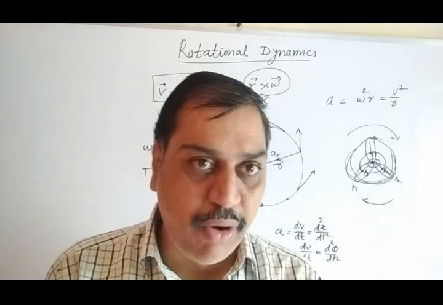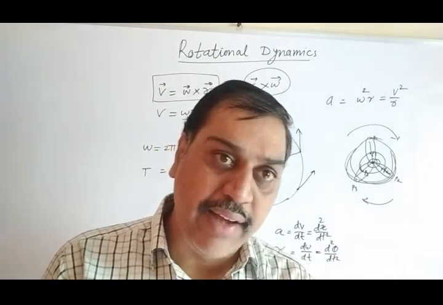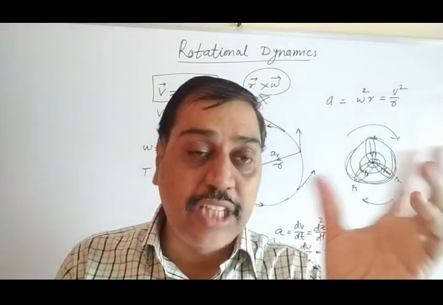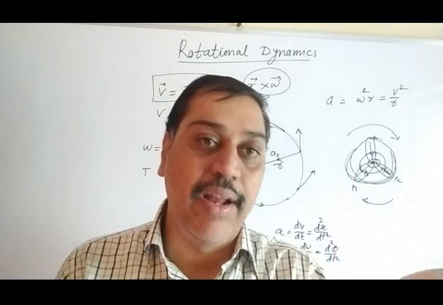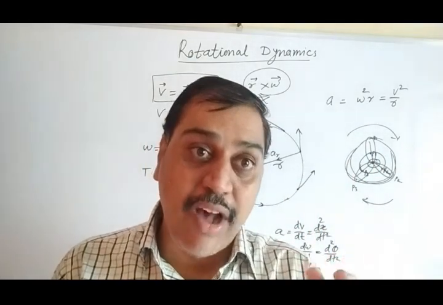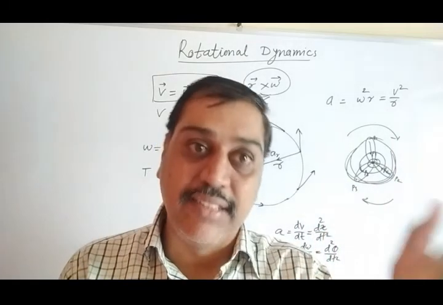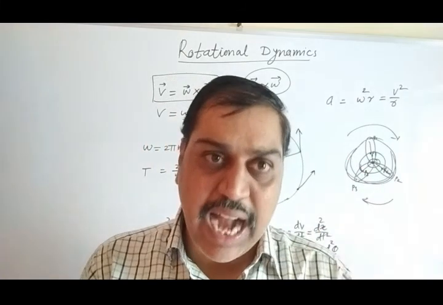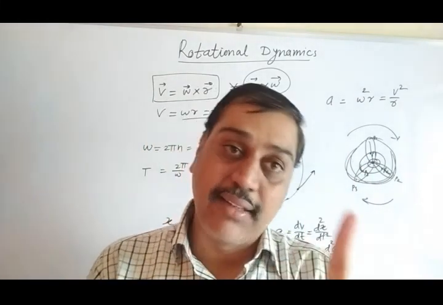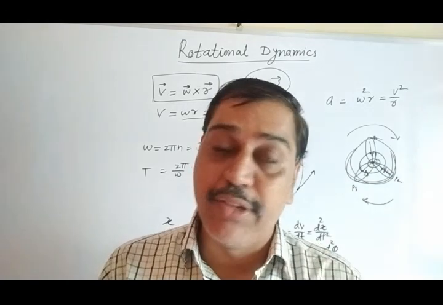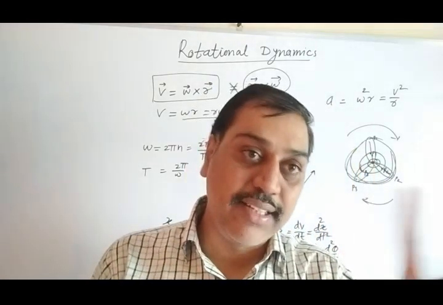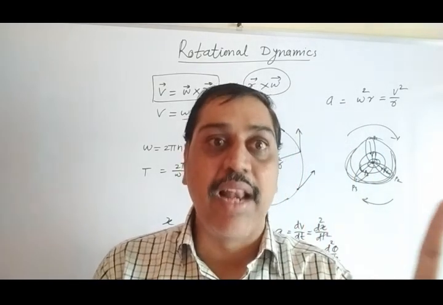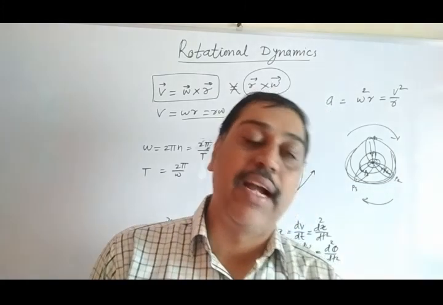Non-uniform circular motion means what? Initially when we switch on the fan, initially fan is at rest. It is not moving. When we switch on, its velocity starts increasing from 0 to a certain maximum value. Velocity increases, so acceleration is there, because velocity is changing. After some time, it will move with a constant velocity. At that time, velocity is constant, acceleration is 0. After that, when we switch off the fan, again the velocity of the fan decreases from maximum velocity and finally becomes 0. Velocity changes, so again there is acceleration.